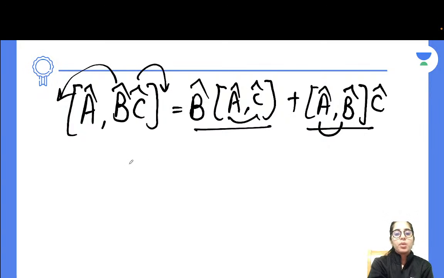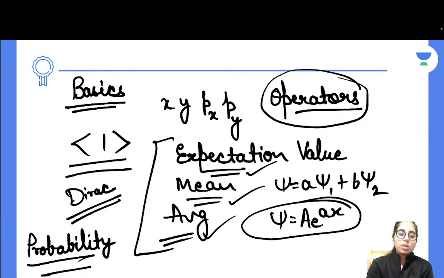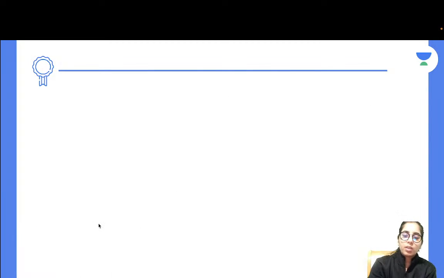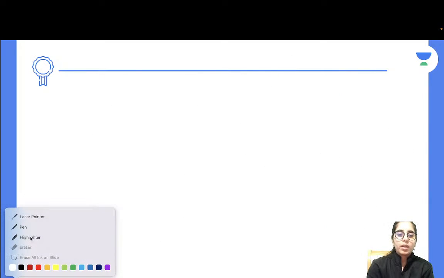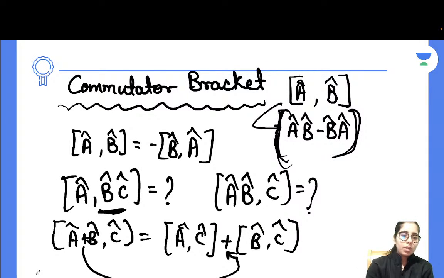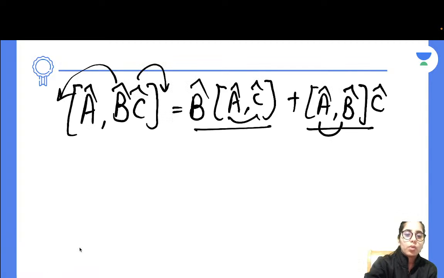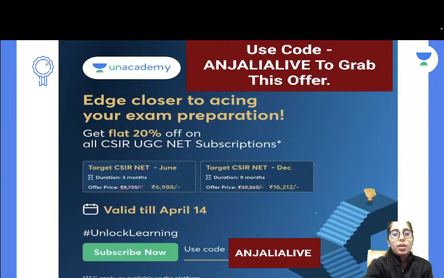Now once you have prepared commutator bracket, the next topic I would suggest you go for is angular momentum. Okay, now in the angular momentum topic, what do you need to prepare, I will be telling you, and how you need to prepare that topic, I'll be mentioning that too. In case you have any question or query, you can surely let me know about it, and we can consider that part as well. But if everything is getting clear to you, then that's great. So step by step, this way, if you do the preparation, you will find everything quite simple and easy to prepare. Okay, and if there is anything not getting clear to anyone, you can surely tell me.